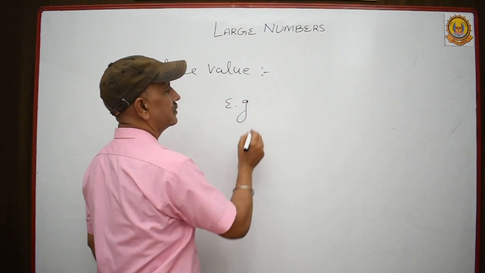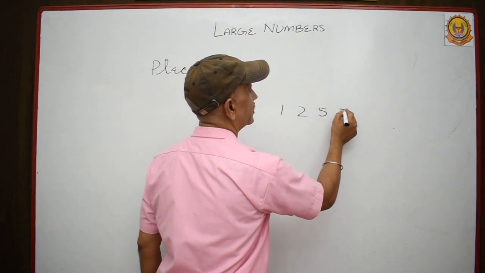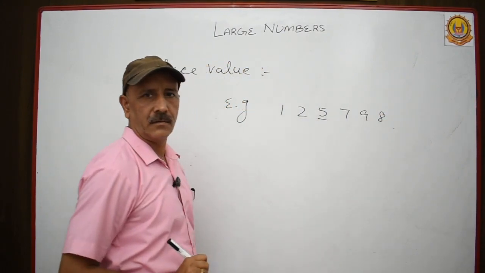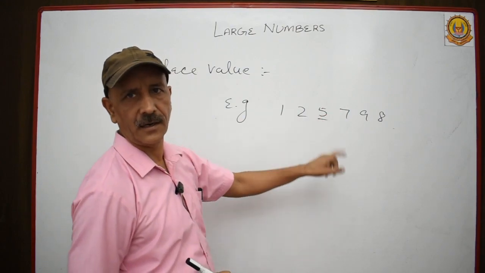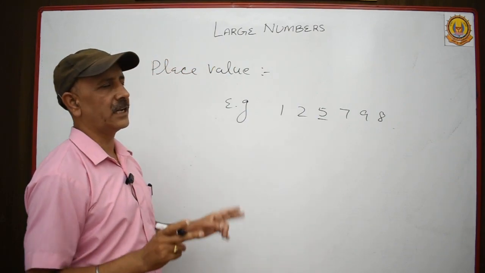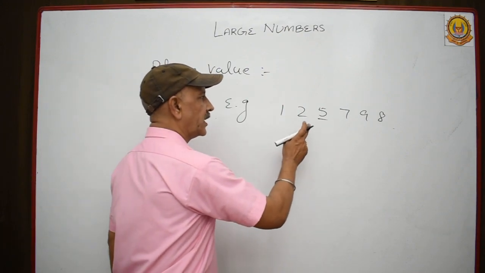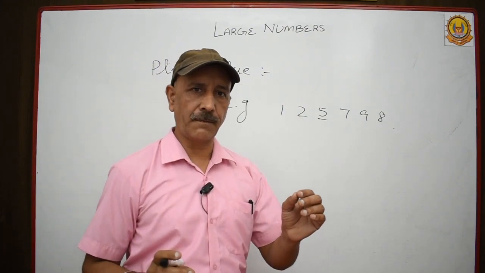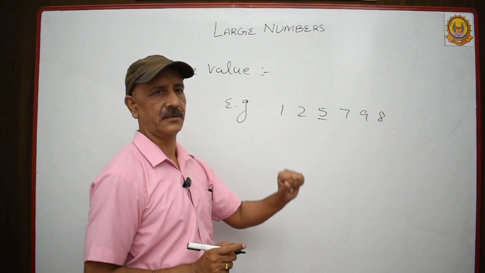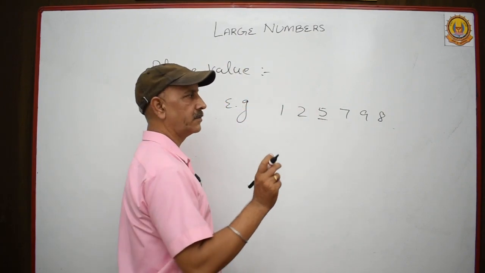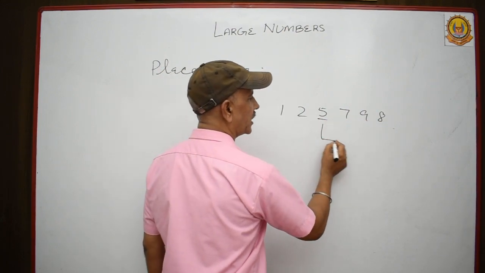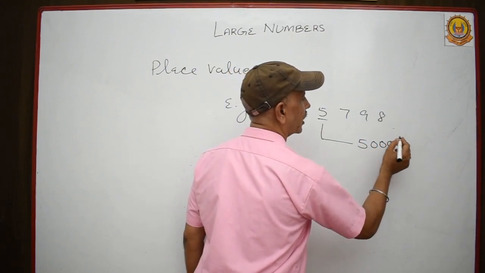One example is there, just like 125798. I put a mark under 5, and I want to find out the place value of this 5. Place value depends upon the position of that digit. So let me check which one is the position of this digit. This is ones, tens, hundred, thousand. It means place value of this digit is 5000.